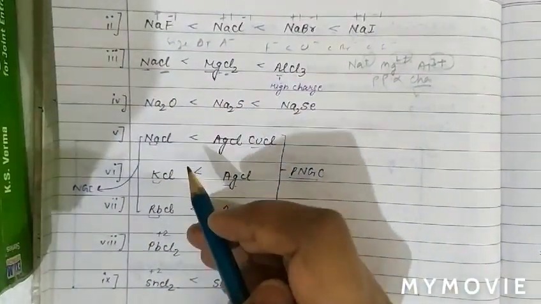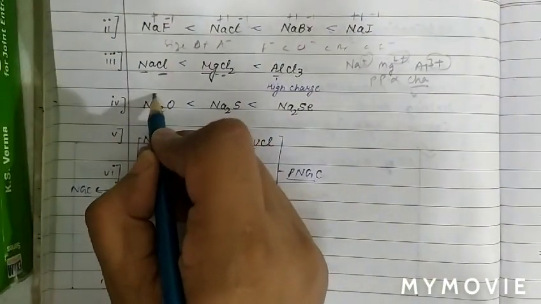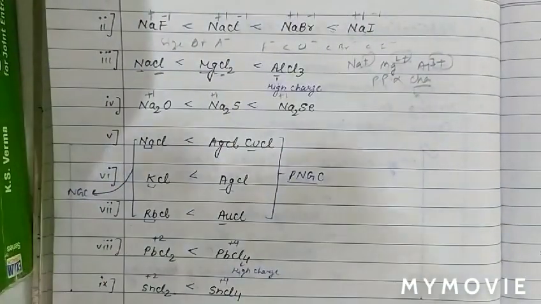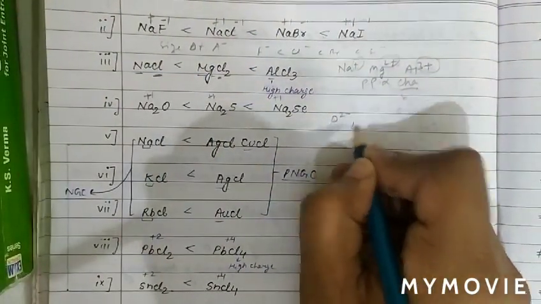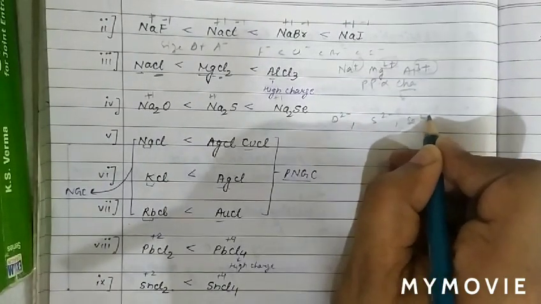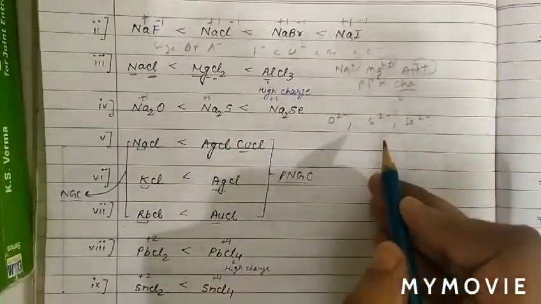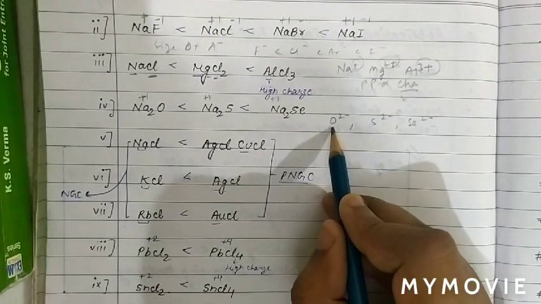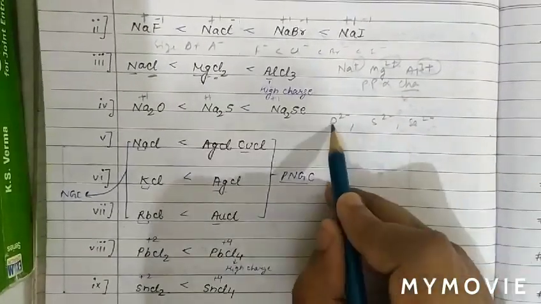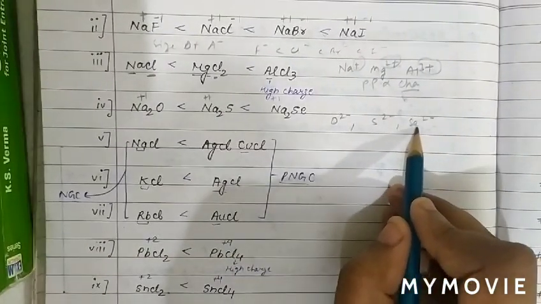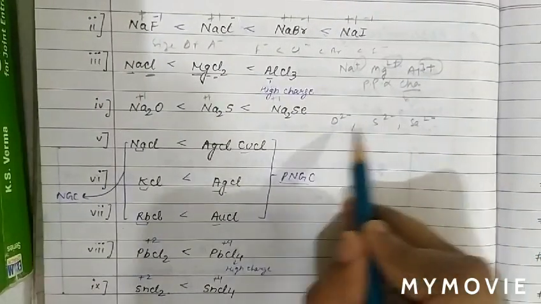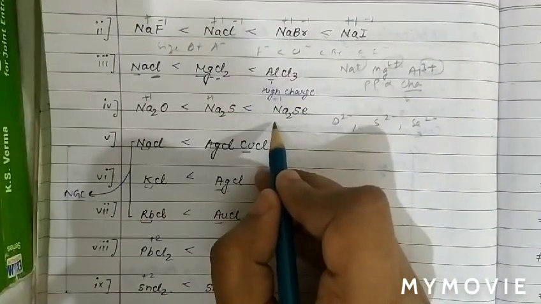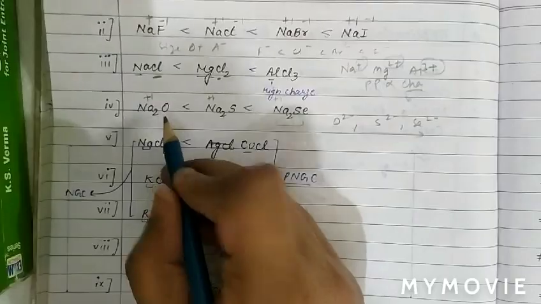See next question. In this, the cation is the same: Na positive here, here also, and here also. But we can see that the anion is O2 negative, S2 negative and Se2 negative. These are the anions of group 16. As we know, the size of the anion increases from oxygen to selenium, as going down the group size increases. So as the size of the anion increases, polarizing power increases, hence covalent character increases. Therefore this will have maximum covalent character, then this and then this.